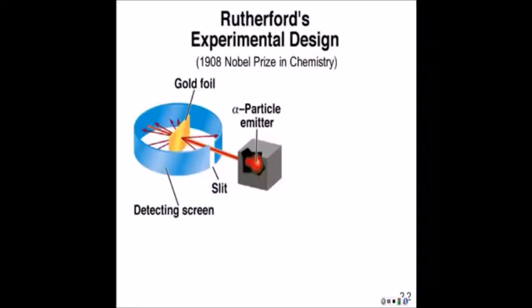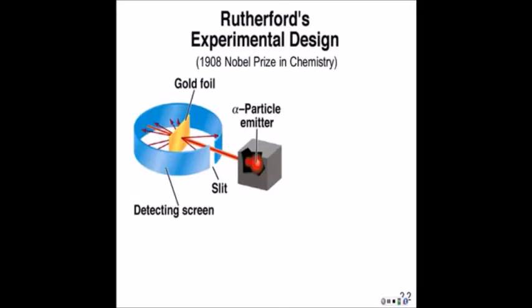Now he has his lead box and he has his radioactive source in there, and the radioactive source is emitting alpha particles. And he has a piece of gold foil, a very thin piece of gold foil, surrounded by this screen that has a coating on it that will glow when it gets hit by alpha particles. So remember that Rutherford thought all the alpha particles should pass right through the gold foil. But let's look at the results.